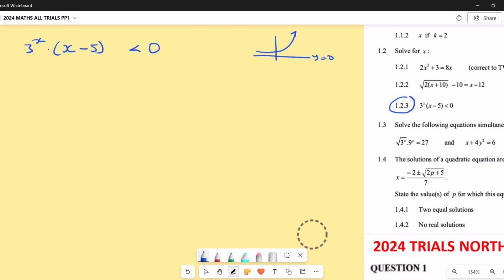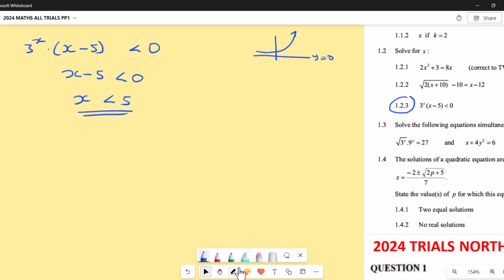You're going to say x minus 5 less than 0. When can that happen? When x is less than 5. So that's our answer there. If x is less than 5, you're going to get a negative here, and a negative times a positive will ever give us a negative, which makes it correct.